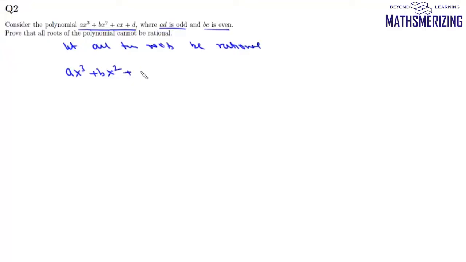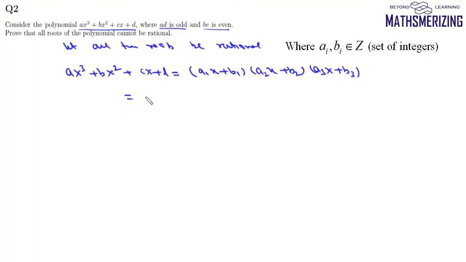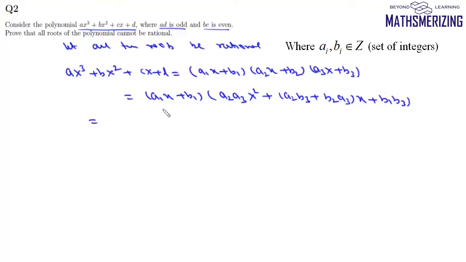So we can write ax cube plus bx square plus cx plus d, and it'll be equal to, say, (a1x plus b1)(a2x plus b2)(a3x plus b3). Now we'll multiply them. We can write this as (a1x plus b1) and here will be a2 a3 x square plus (a2 b3 plus b2 a3)x and plus b2 b3, and now we'll multiply this also.